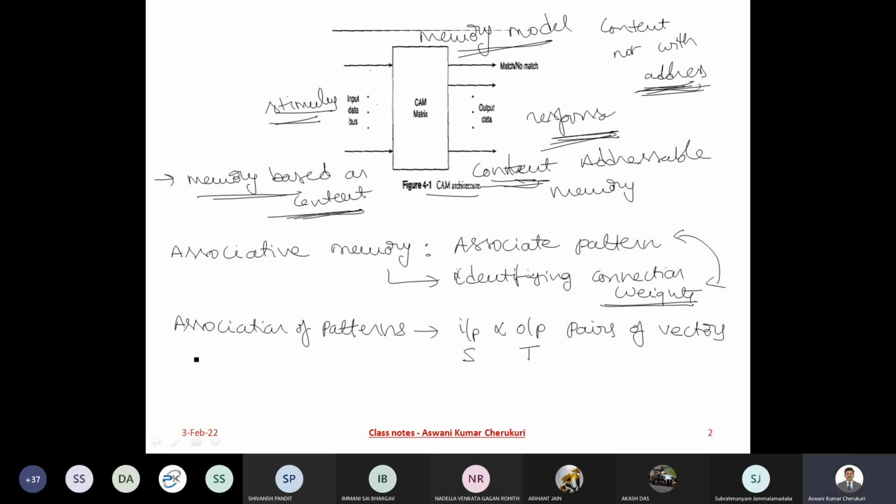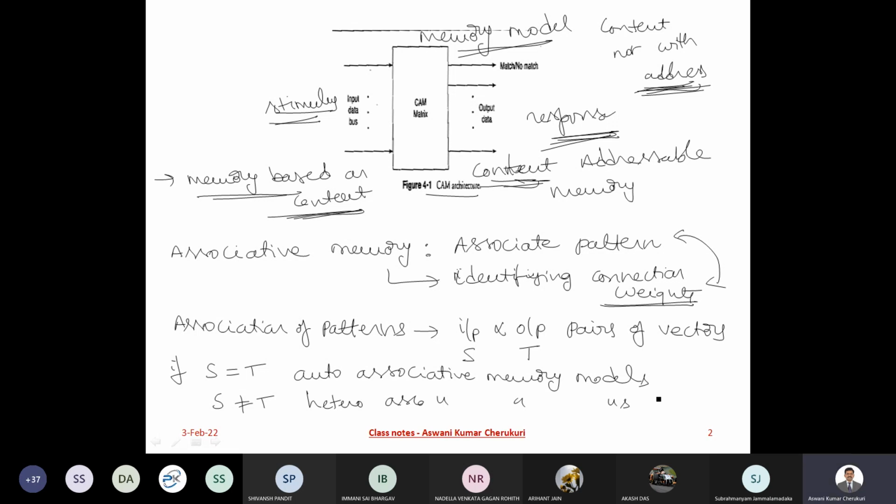If my S is equal to T, that means the input I'm giving and the output I'm getting are the same, then it is called auto-associative memory. If my input and output are different, then it is called hetero-associative memory models.